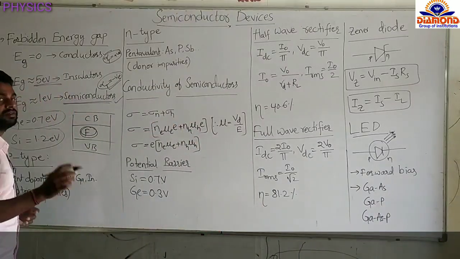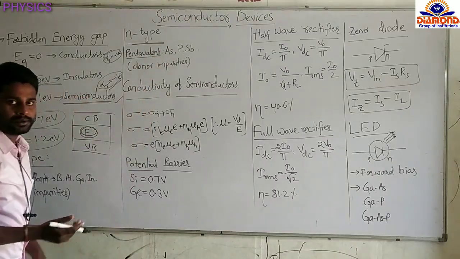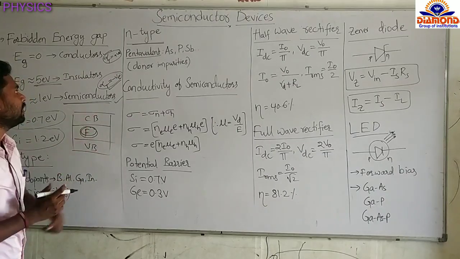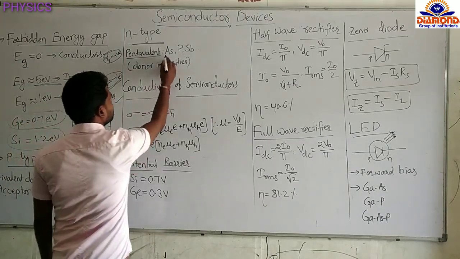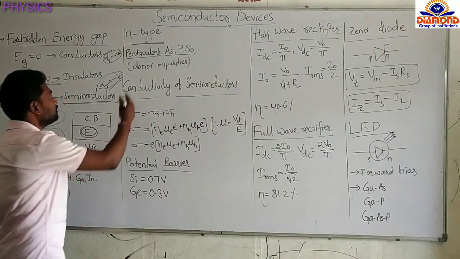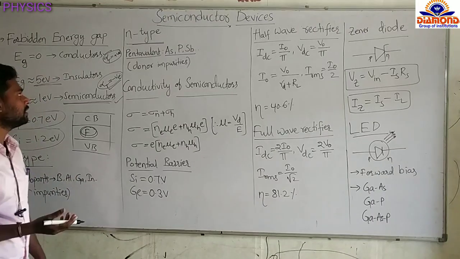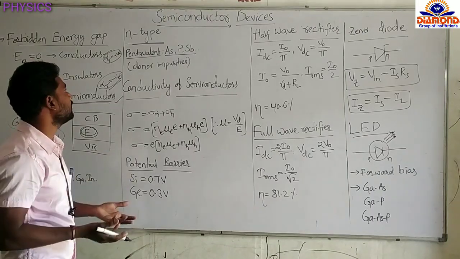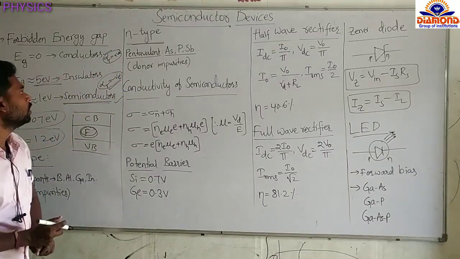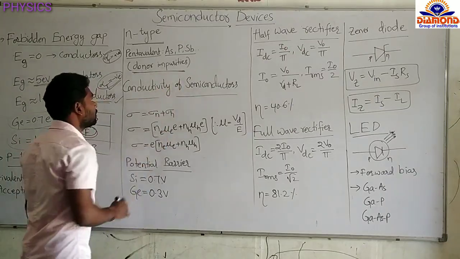In theory you will get all this; just the important points we will discuss here. In an n-type semiconductor, the pure intrinsic semiconductor is doped with pentavalent atoms, such as arsenic and phosphorus. These are the elements you have to remember. Every pentavalent dopant provides one extra electron, so the number of electrons increases. In n-type, the majority charge carriers are electrons and the minority charge carriers are holes. These pentavalent dopants are also called donor impurities.